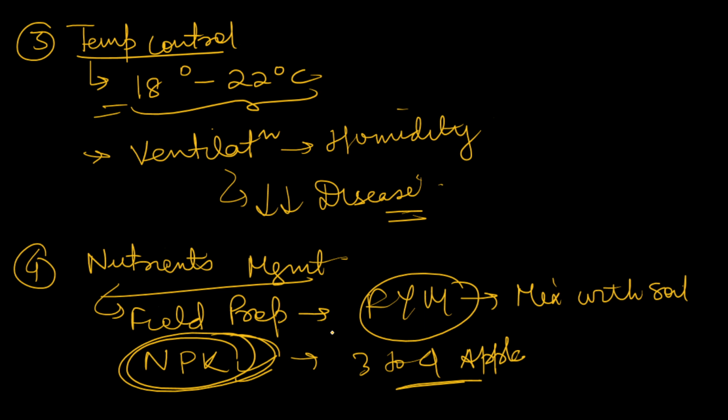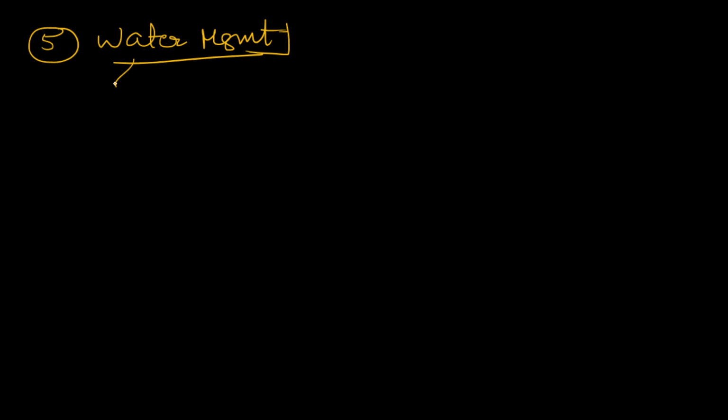So nutrient management is important. With chemical fertilizers, we also have to focus on organic fertilizers, such as farmyard manure and biofertilizers. Next, we have to manage irrigation, so water management is important. For irrigation, we should generally use a drip irrigation system for chrysanthemum.